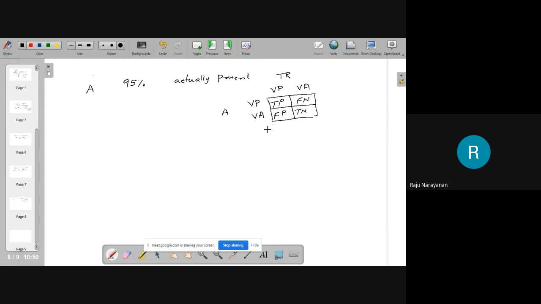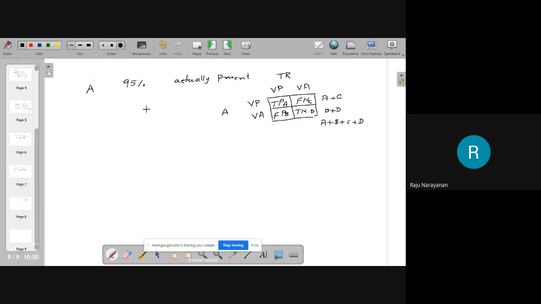Okay? Therefore, suppose you have taken the test for A plus B plus C plus D persons. Okay? And A is coming here, B is coming here, C is coming here, D is coming here. There are a total of A plus C positively affected persons and B plus D negatively affected persons.